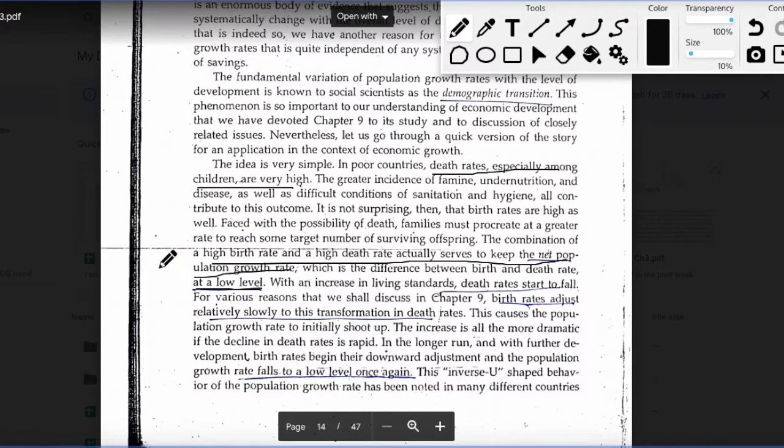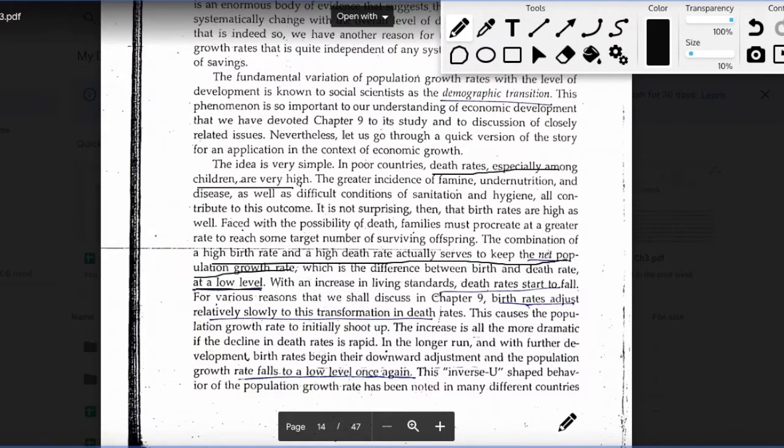So the birth rates are still rising, the birth rates are higher, they will start falling, but they'll take some time to adjust to the changes in death rate. So for that short period of time, you will have a high population growth rate, because now the birth rate is high, but the death rate is falling. So number of people taking birth is still increasing, but number of people dying are now falling.